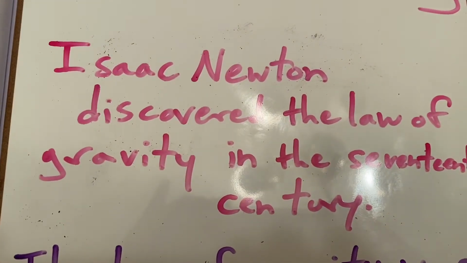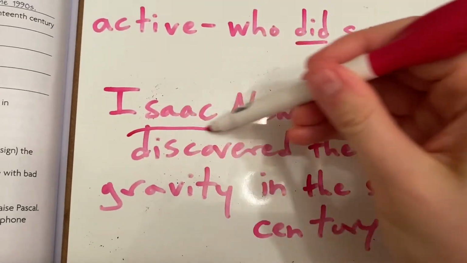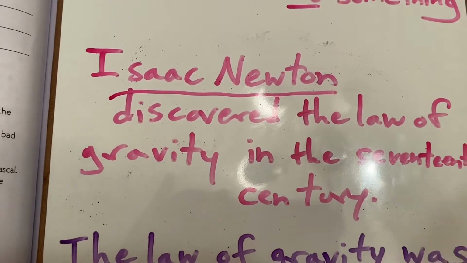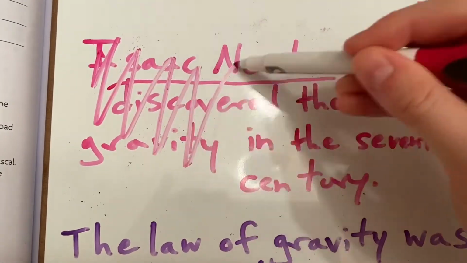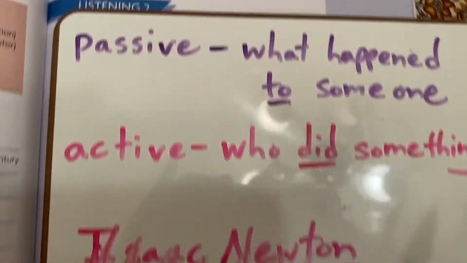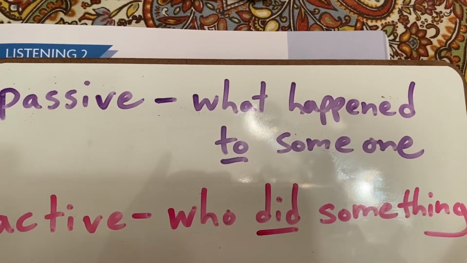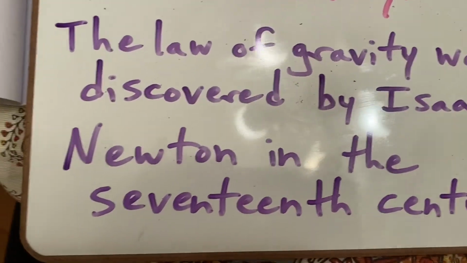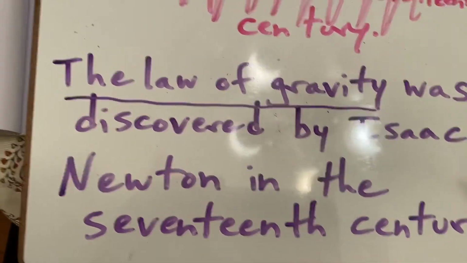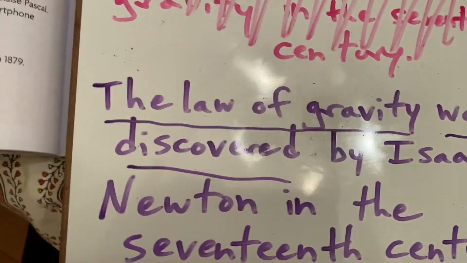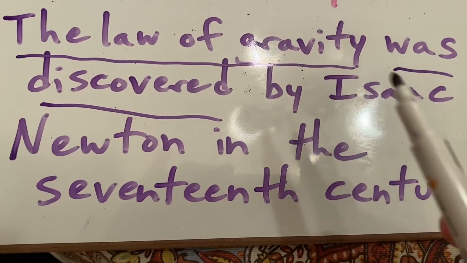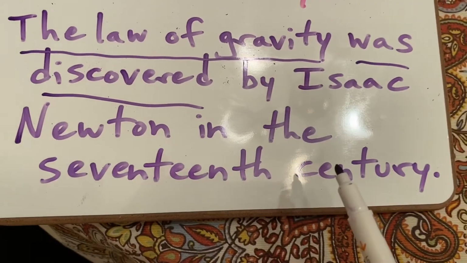If you started your sentence with Isaac Newton as the subject, that is active voice, active verb form. That is incorrect. We don't want the focus to be on Isaac Newton, right? We are not focusing on who did something. We want passive, what happened. So our subject here is going to be the law of gravity. The law of gravity was discovered. That's what happened. That's the event. Then we go on to include the other relevant information by Isaac Newton in the 17th century.